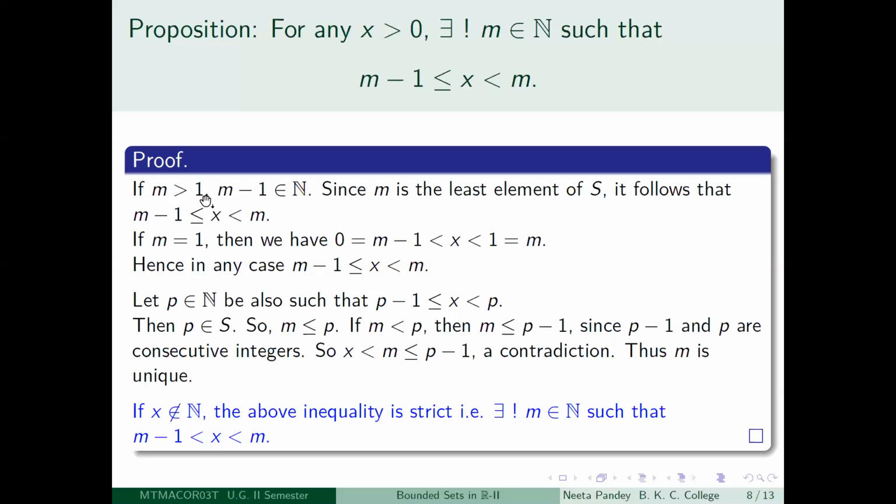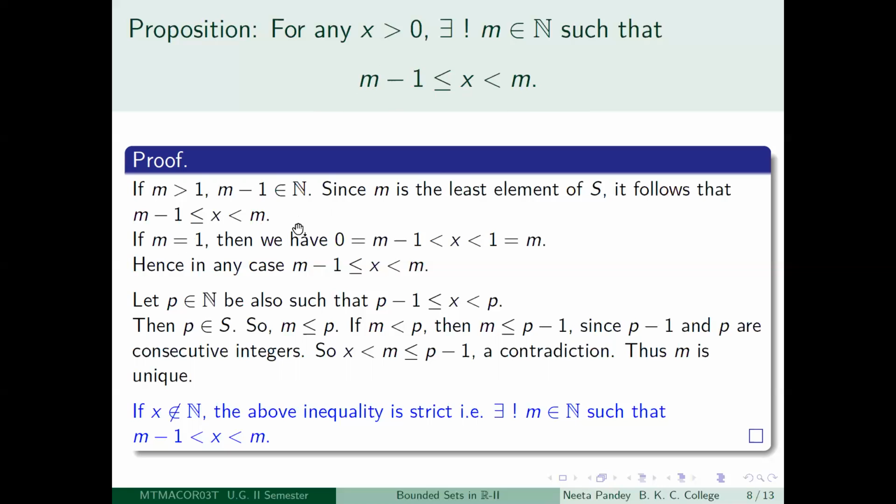If m is greater than 1, then m minus 1 has to be less than or equal to x, and by the choice of m, as the least element of the set capital S, you get x is less than m. So at least this inequality is satisfied. You are able to get a little m which satisfies m minus 1 less than or equal to x less than m. So one case is left out. What happens when m is equal to 1?